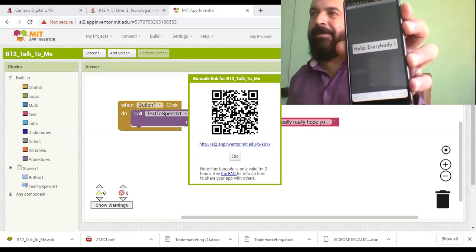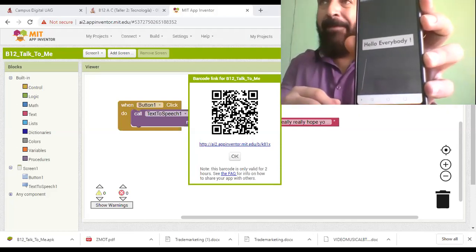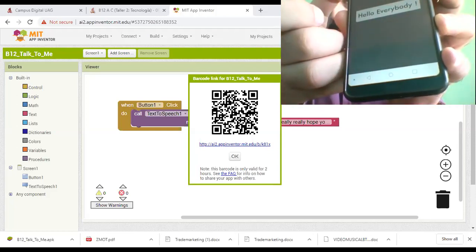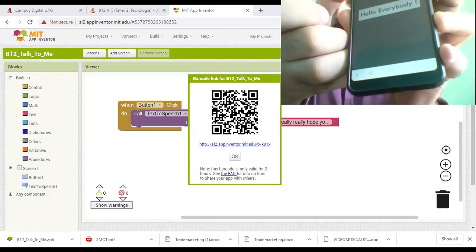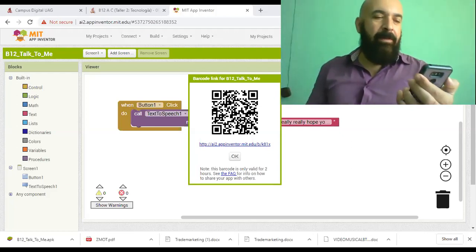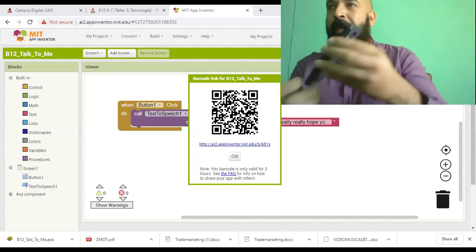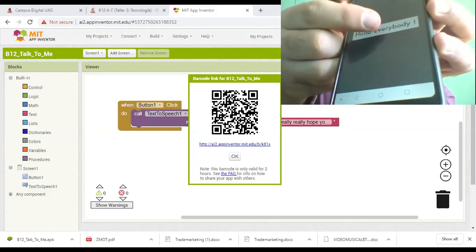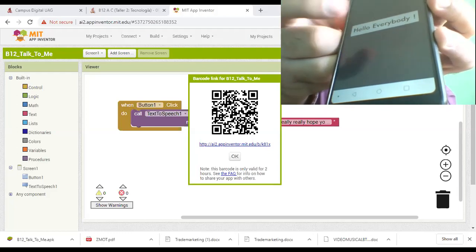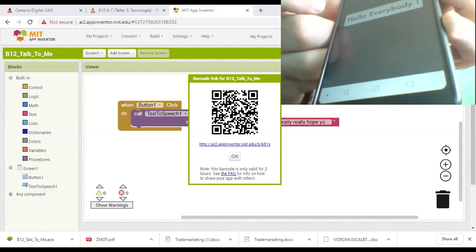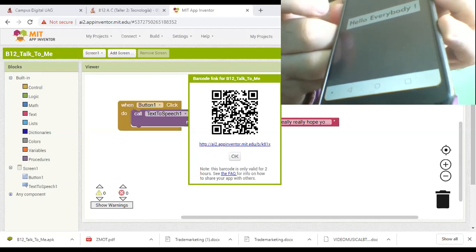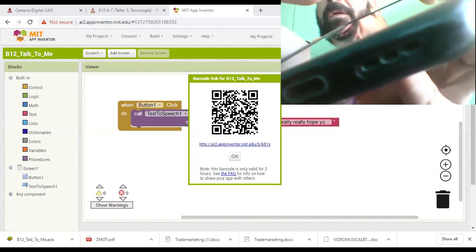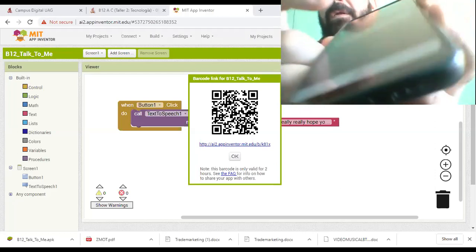We have it. This is the application. What happens if I tap on the button? Look. Okay, I think the volume of my cell phone is low. I will try again. I pop up the volume, and now listen to it. Hello everybody. I really hope you like this application. One more time. Hello everybody. I really hope you like this application.